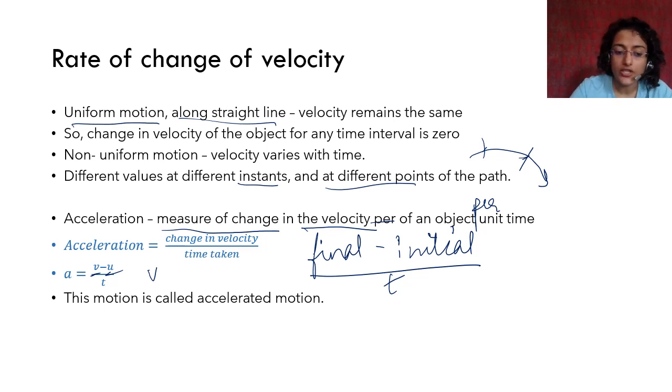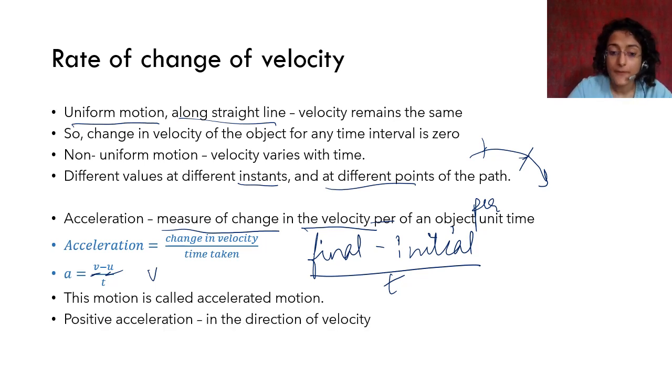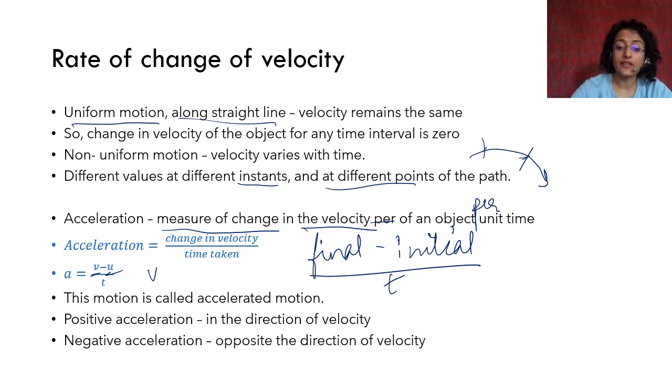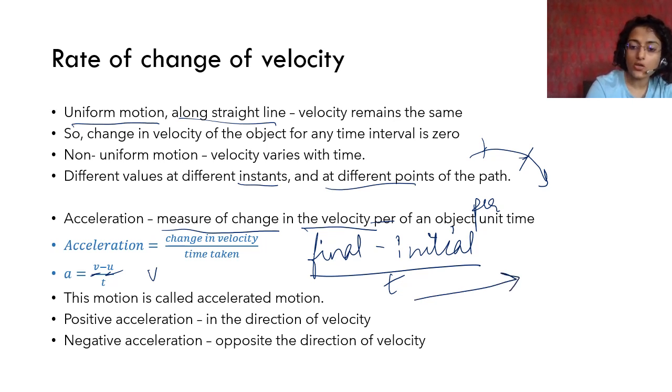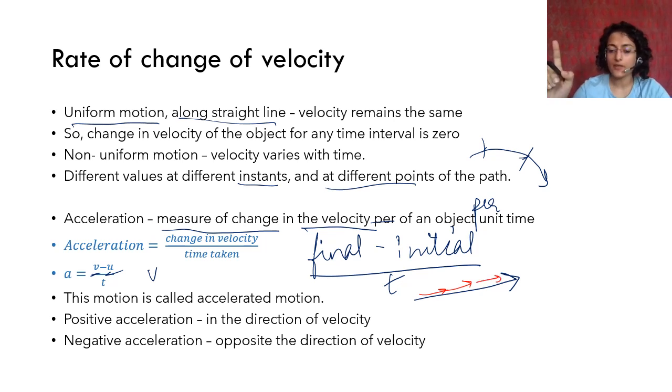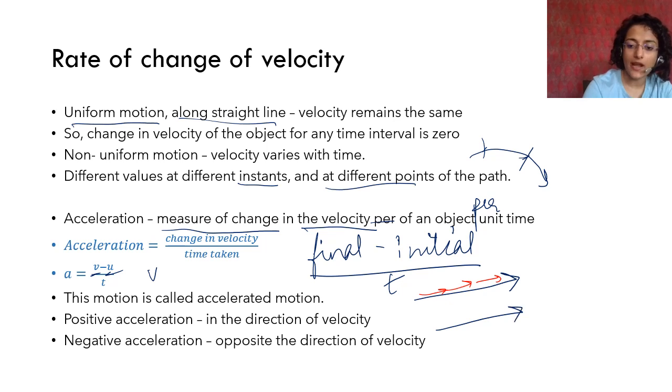This kind of motion is called accelerated motion. Okay. Positive acceleration is in the direction of velocity. If the car is moving along this line, then when it is getting accelerated along this point, it is positive acceleration. But when it is moving along this line and accelerates backwards, it is negative acceleration.